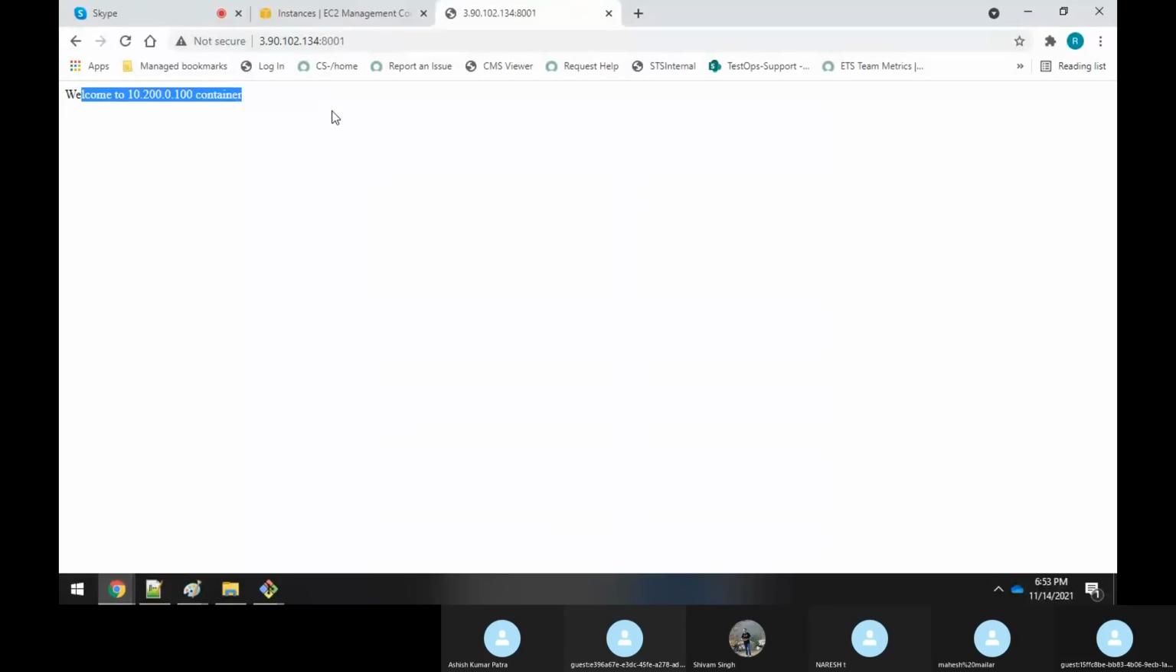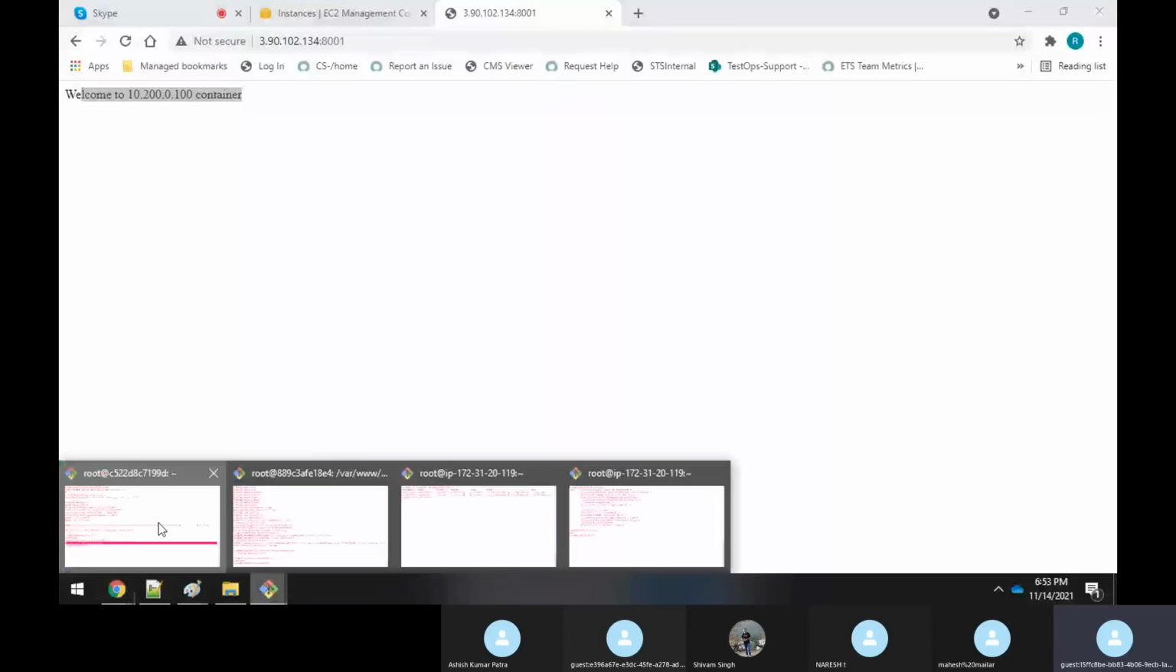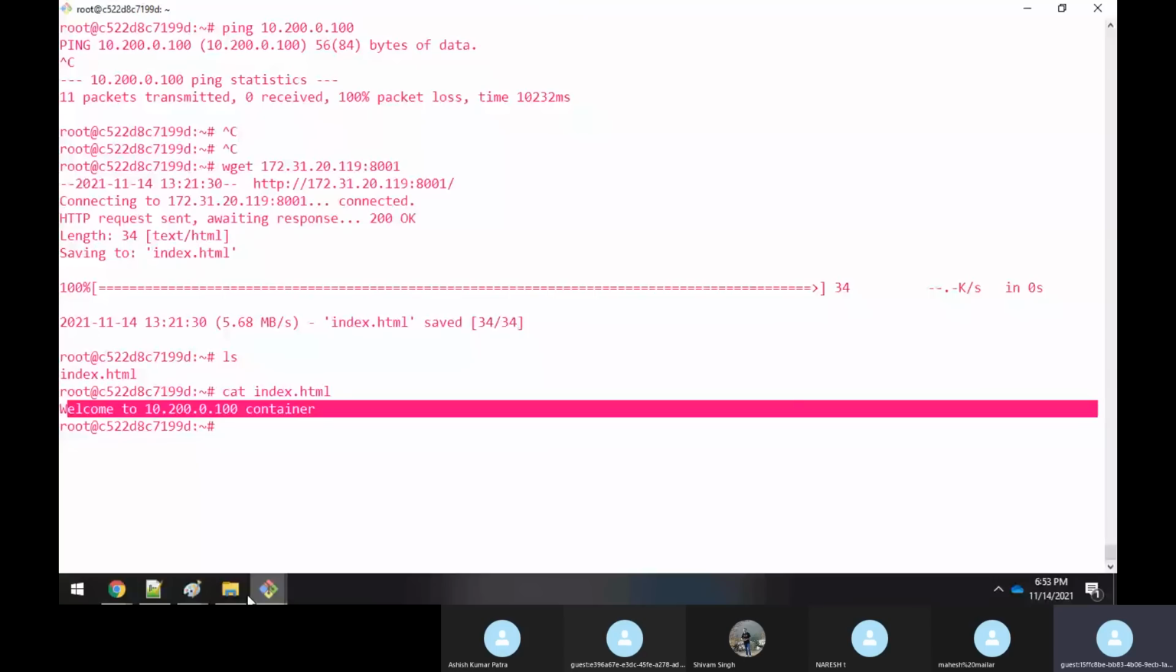Clear, sir? So we saw that there are two methods, actually three methods. One is with the port mapping. The other is a common bridge. Sir, the common bridge also we can do. How to do that common bridge? We will see now. Sir, another 10 minutes more, then we will finish the class.